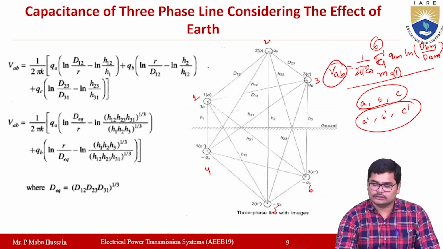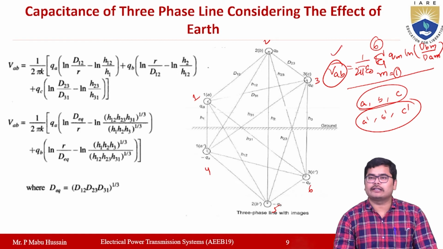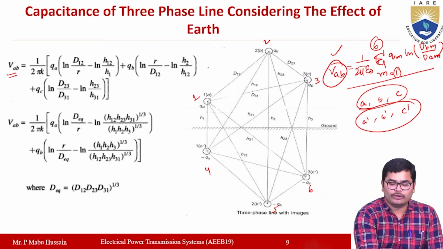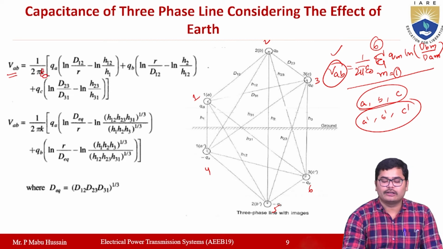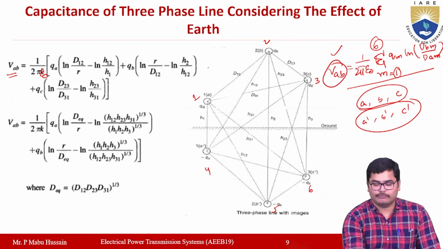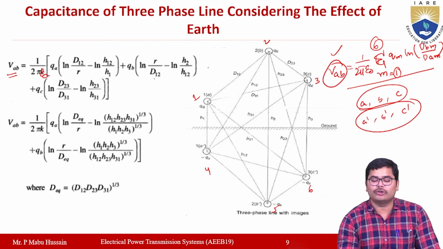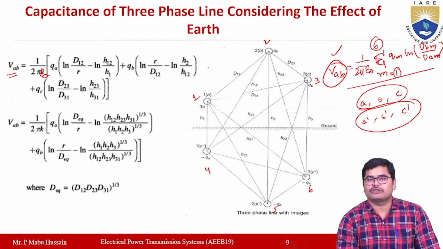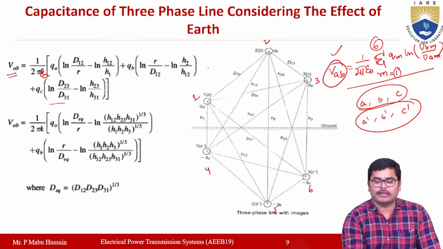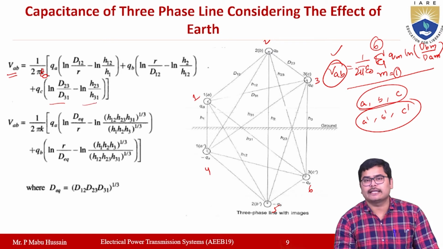Now by using this expression, the value of VAB you will get will be 1 by 2 pi epsilon naught into QA ln D12 by R minus ln H12 by H1, plus QB ln R by D12 minus ln H2 by H12, plus QC ln D23 by D31 minus ln H23 by H31.